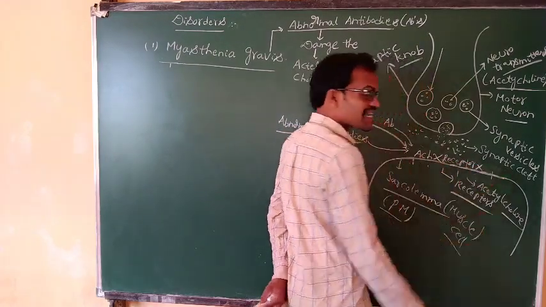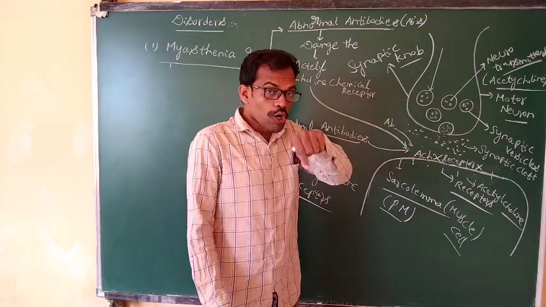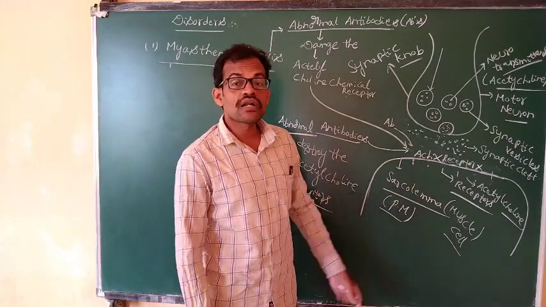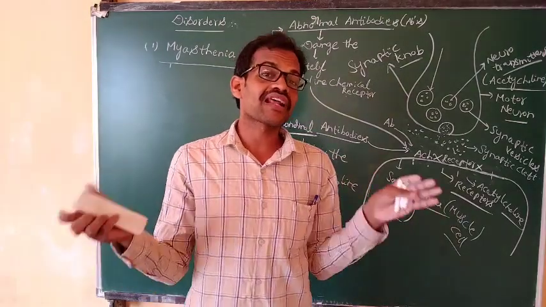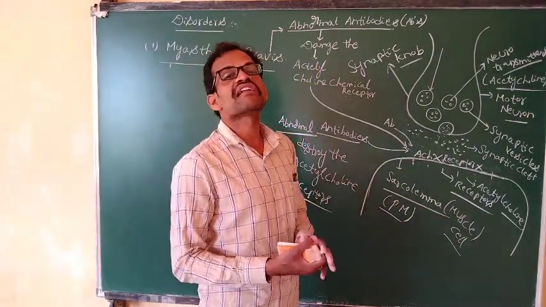Whenever the acetylcholine receptors are absent, the synaptic vesicles still produce acetylcholine chemicals, but they do not bind with the receptors.